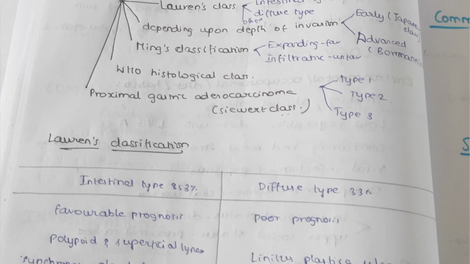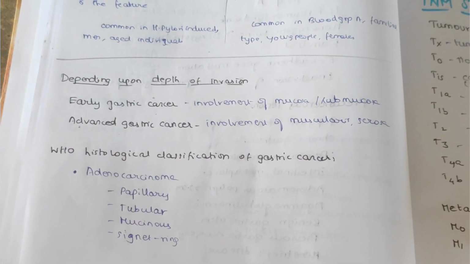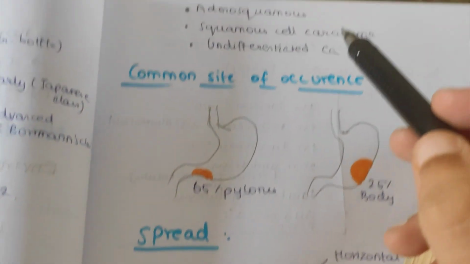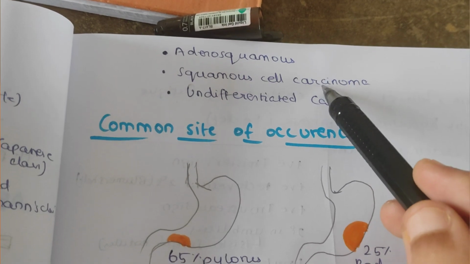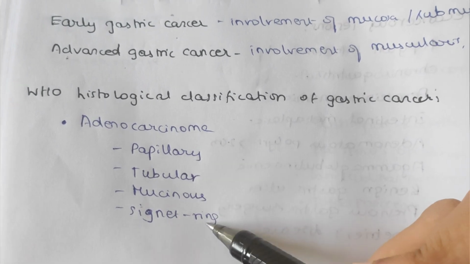Next one is WHO histological classification. So coming to WHO histological classification of gastric cancers, there is adenocarcinoma, adenosquamous, squamous cell carcinoma, and undifferentiated carcinoma. Under adenocarcinoma, there is papillary, tubular, mucinous, signet ring.